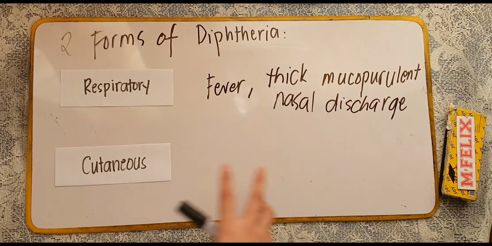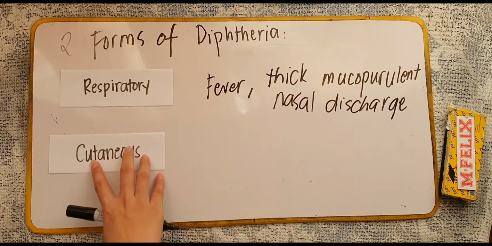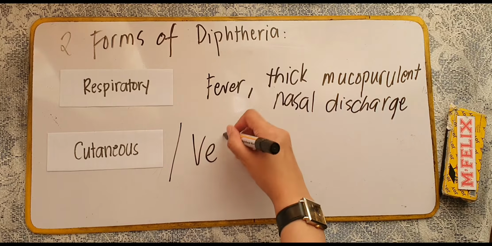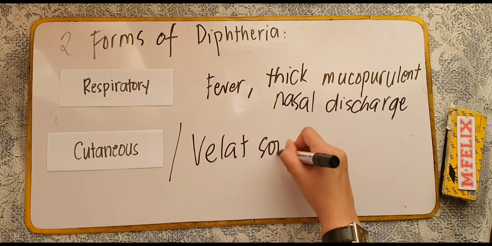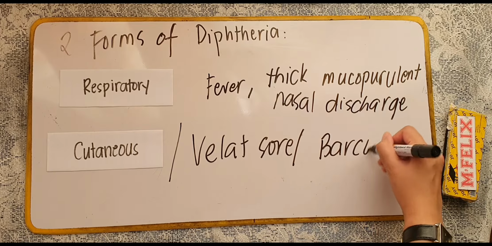And then, we have your cutaneous form of diphtheria, also known as your veldt sore, or the barkurat.